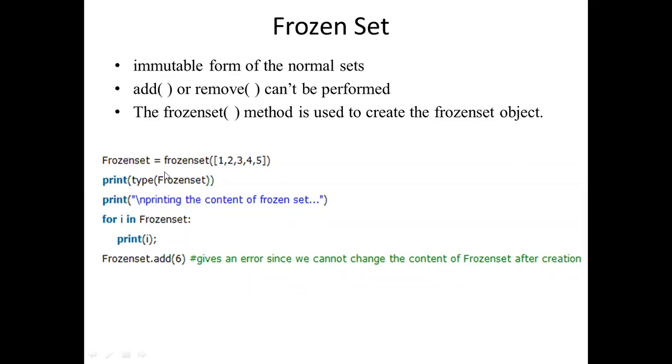Look at this. Simply, you have created one frozenset in the first statement. In the second statement, you are printing what type of data type it is, what type of set it is. In the third statement, you are simply displaying a print statement. Next, we are displaying the elements of the frozenset by using the for loop. After that, we are adding an element.